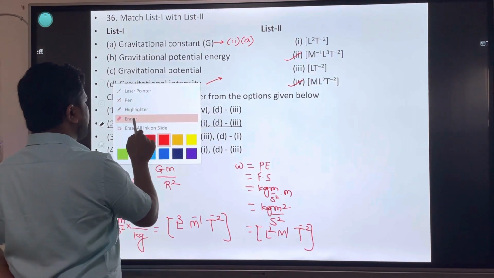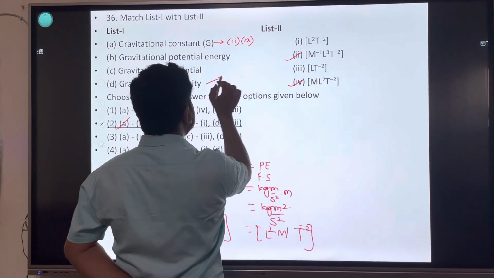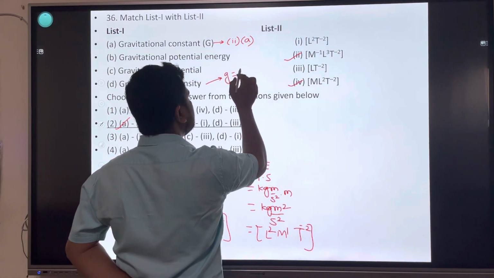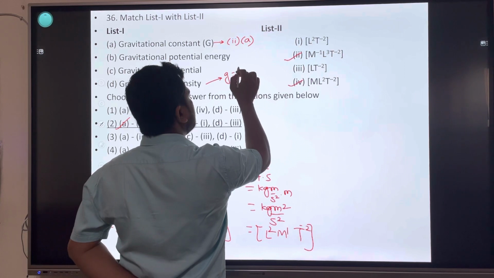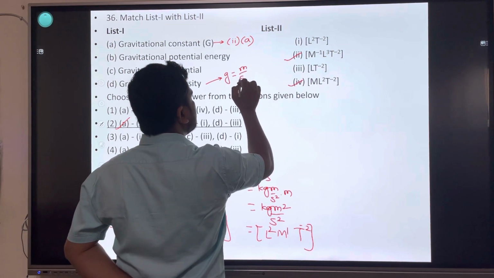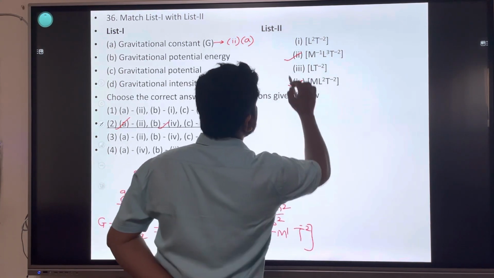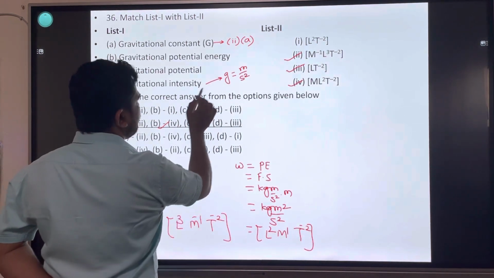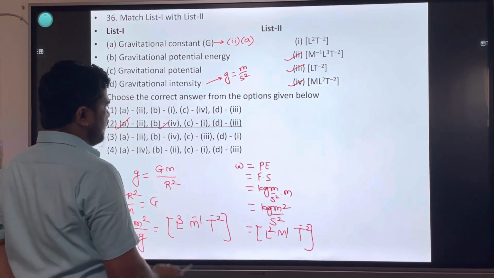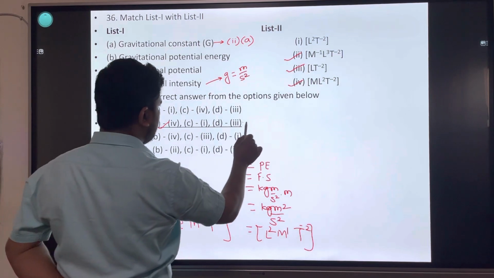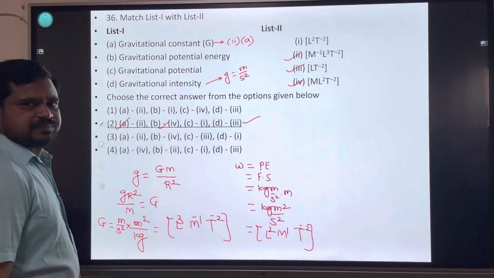ट्रिक में सॉल्व करो, ट्रिक में. Gravitational intensity means acceleration due to gravity, unit meter per second square. 1 in mass minus 2 in length. Third one. D and 3. B and 3. Or option is 2. Okay.